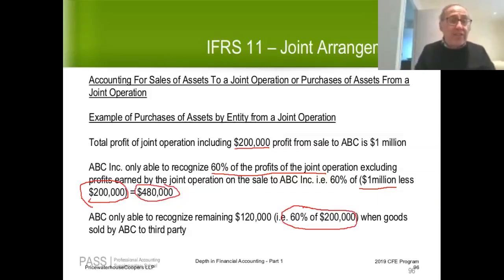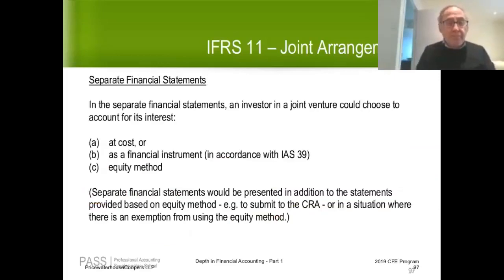When ABC actually sells the goods to a third party, at that point, they would be allowed to recognize the 60% of the $200K. At that point, they could recognize the final $120,000.